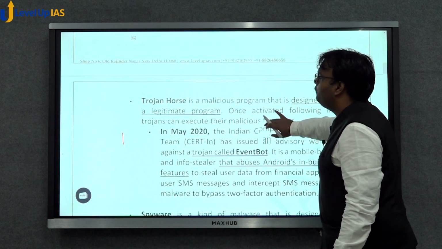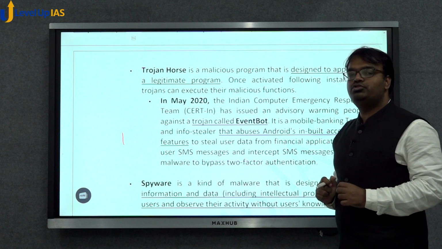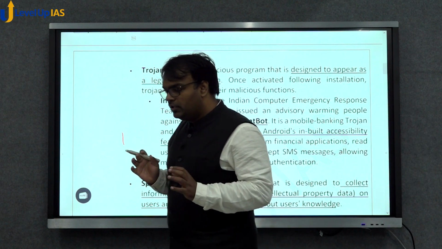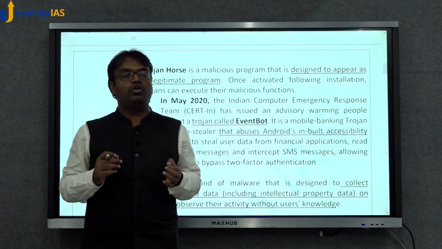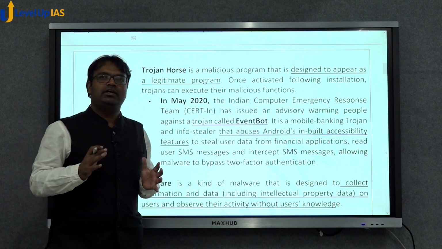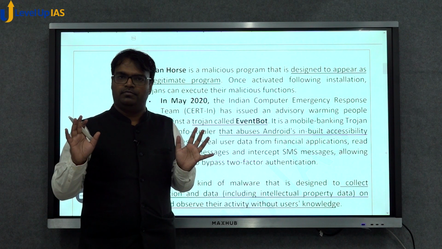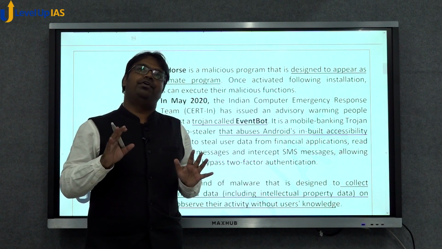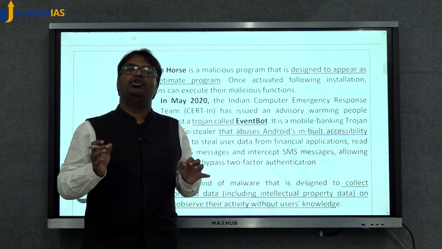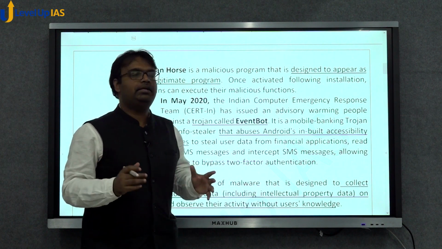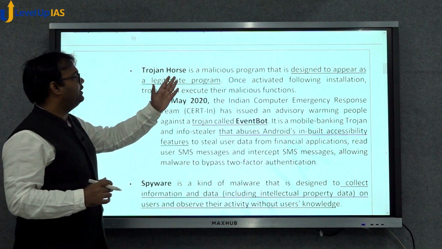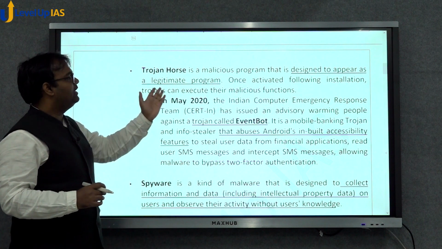There are other forms of malicious software. One is known as Trojan horse. Trojan horses are those malicious softwares which appear to be legitimate softwares. They will appear as if they are not creating any harm, but they are actually harmful. So they're designed to appear as a legitimate program.